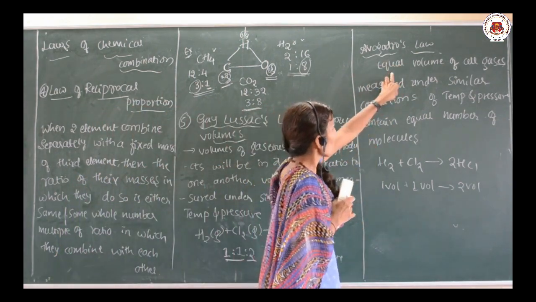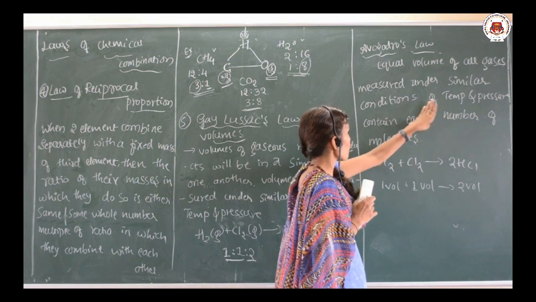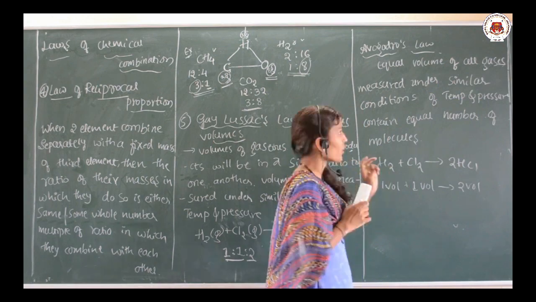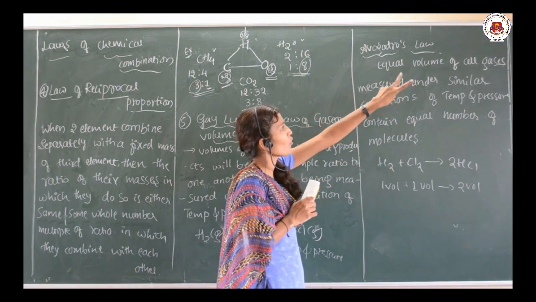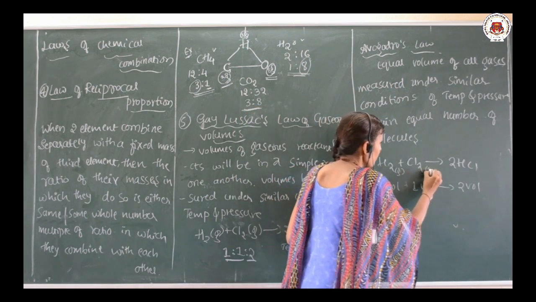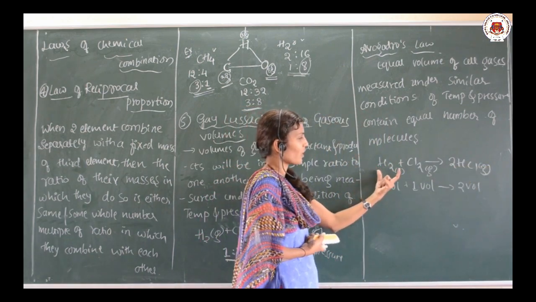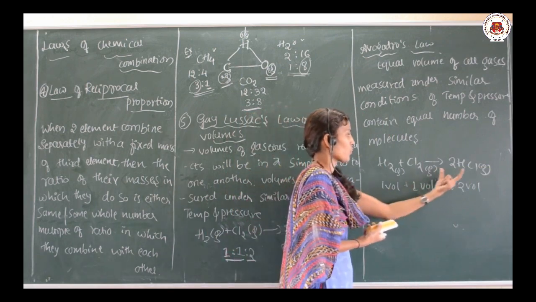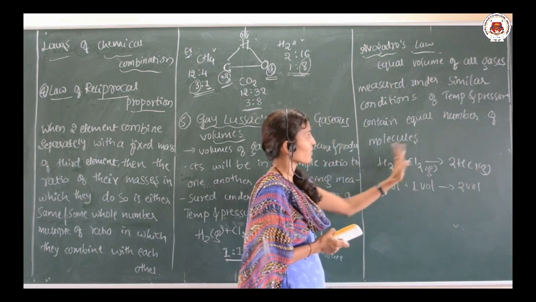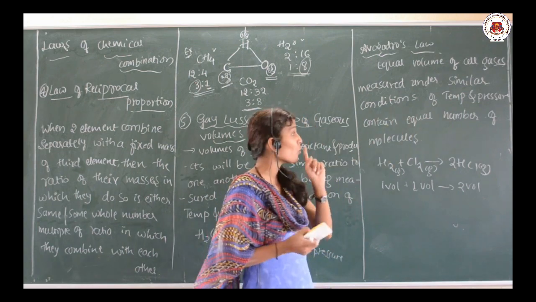Okay, equal volumes of all gases measured under similar conditions of temperature and pressure contain an equal number of molecules. So what is the meaning of equal volume of all the gases? If I go for an example, you can take the similar example. Whenever hydrogen in the gaseous state combines with chlorine gas, there is a formation of HCl gas. What is the statement? Equal volumes of all gases measured under similar conditions of temperature and pressure contain an equal number of molecules.